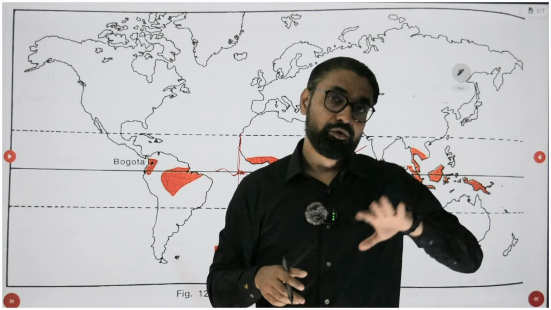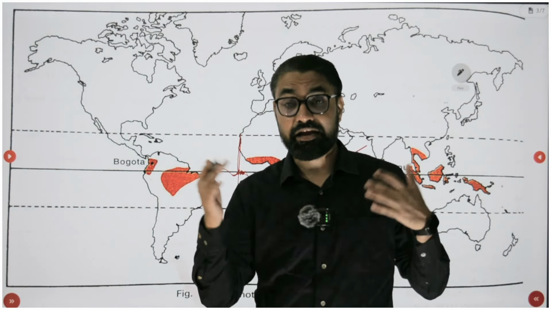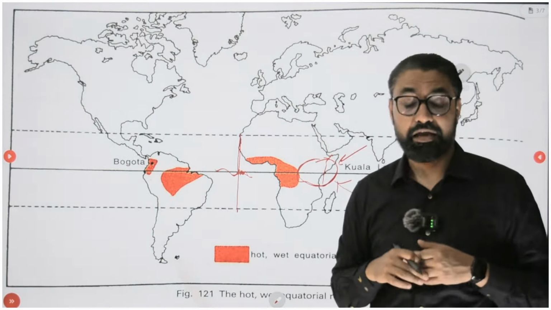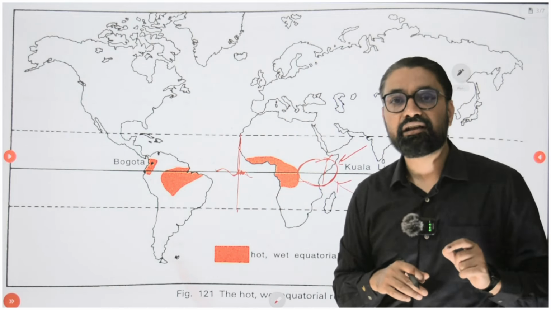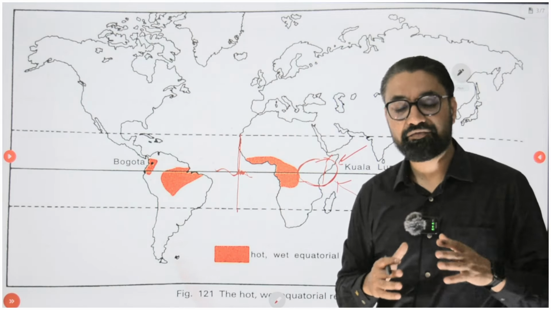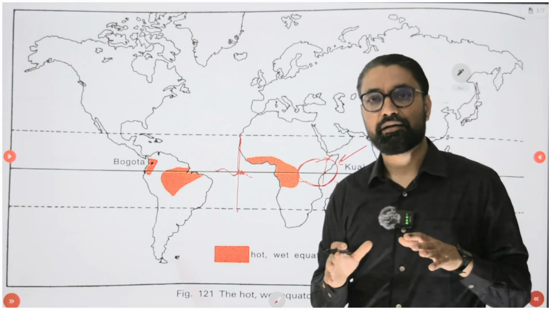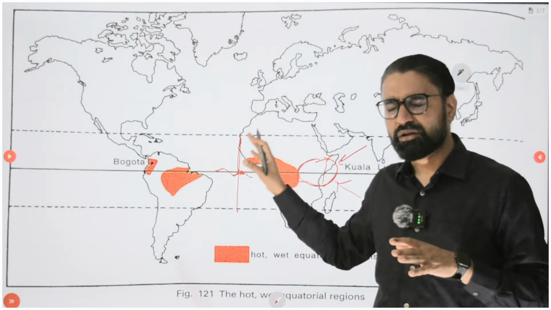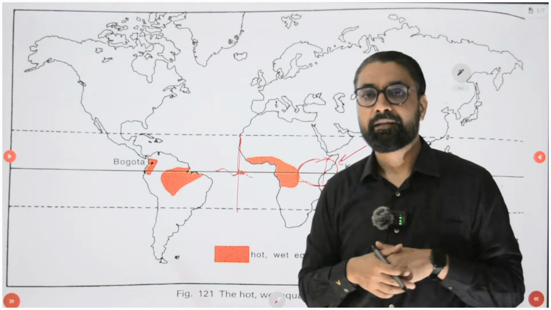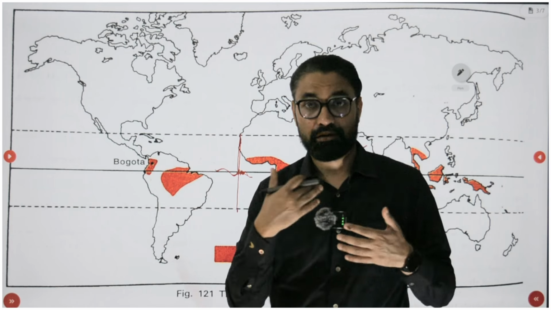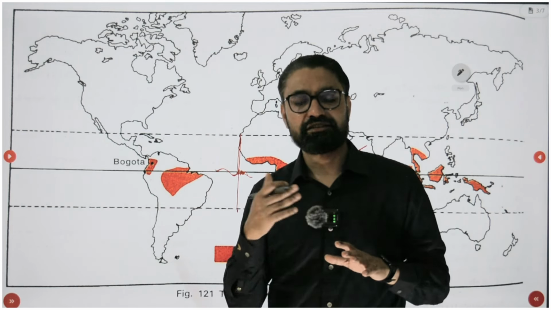1 lakh year old, 2 lakh year old, 50,000 year old skeletons you will find at any place on earth, in any cave, but 30 lakh, 20 lakh, 25 lakh year old skeletons, 15 lakh year old skeletons we only find in this region of Kenya and Somalia, because this is where this evolution started. That's why it is called the cradle of human civilization, where humans took birth, and later on everyone migrated from Africa with time.